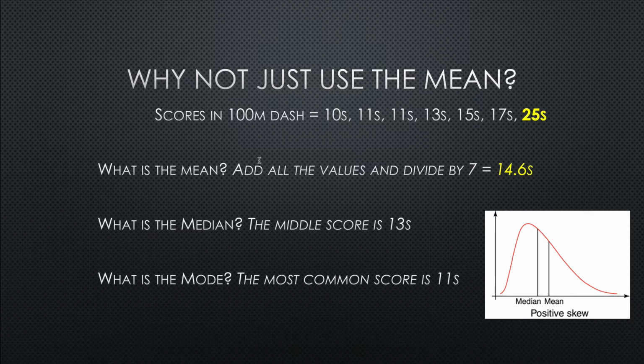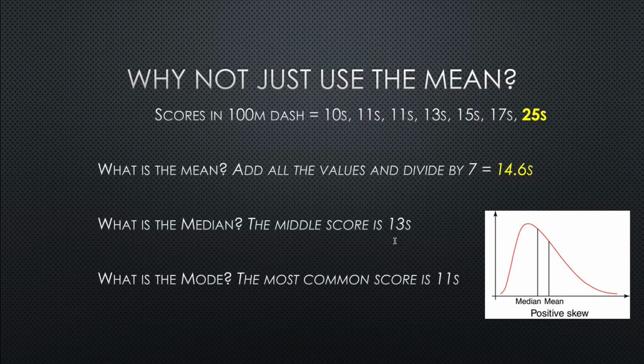That throws my mean off. If you look here, that one slower person changes my mean by about a second, to 14.6 seconds, which puts them way out here, almost at the third slowest person. And what that does is, instead of having a nice curve of things, it skews the curve. It pulls the mean and the median further away from one another and kind of misleads us as to what the average score is. That's why the median is useful, because it is not disturbed by an outlier or two, because it's that middle score.